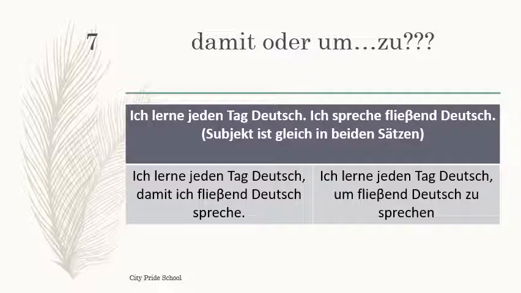"Ich lerne jeden Tag Deutsch, um fließend Deutsch zu sprechen." Both ways are absolutely fine. Whenever the subject is the same in both the sentences, you can use either damit or um zu. But now we need to understand what happens if the subject is not the same. Let's see now.